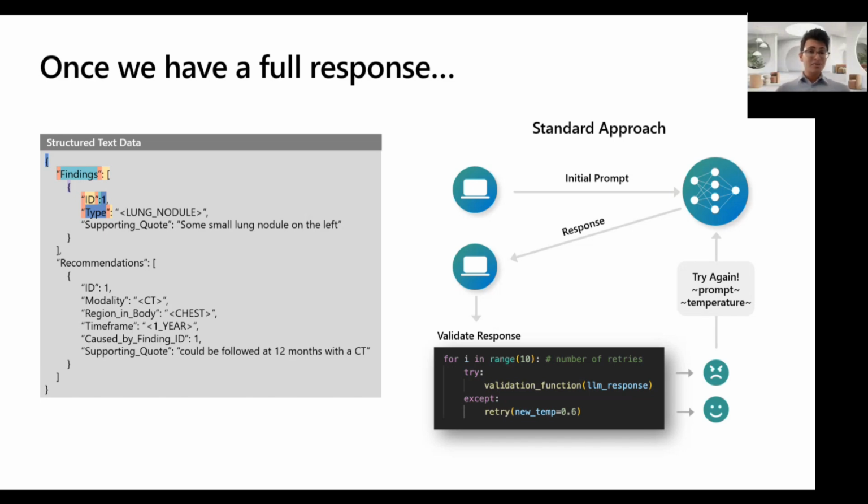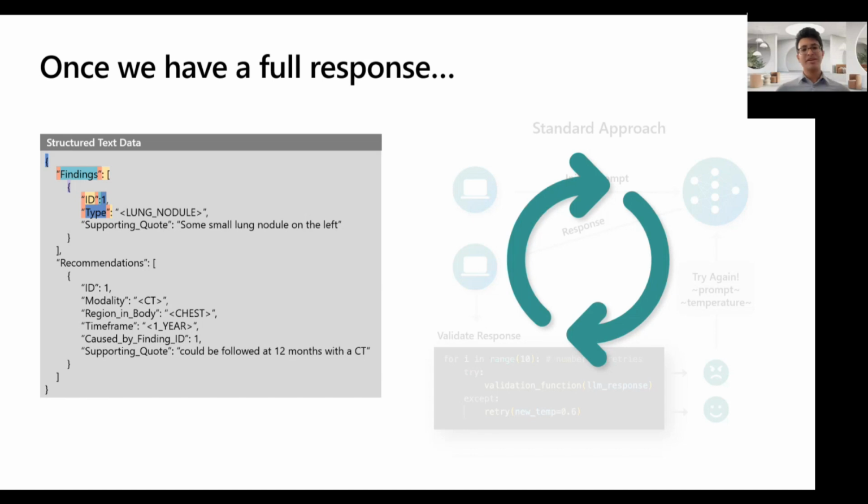So today, what most people do is they pass off their initial prompt, they get a response, they write this validation code, and then they check to see if the output was what they expected it to be. And if it was, then they're happy. But if it wasn't, then you probably have to try again, right? Maybe you tweak the prompt or you bump the temperature up or down. But you can get stuck in this iterative retry logic of just trying to get the model to produce something that's structured. So let's talk about how we can change this.